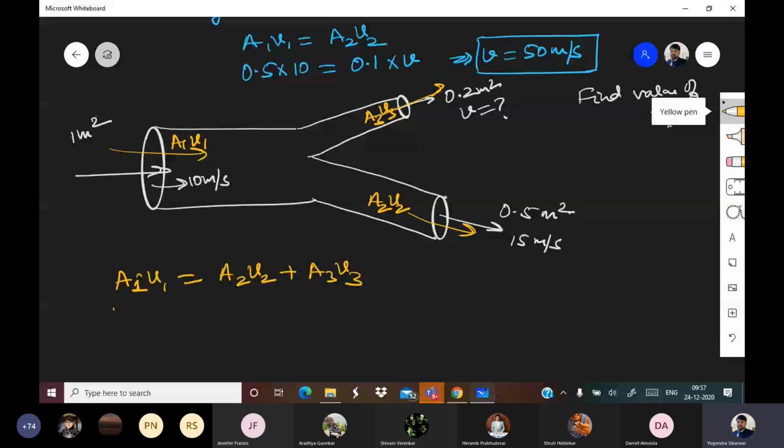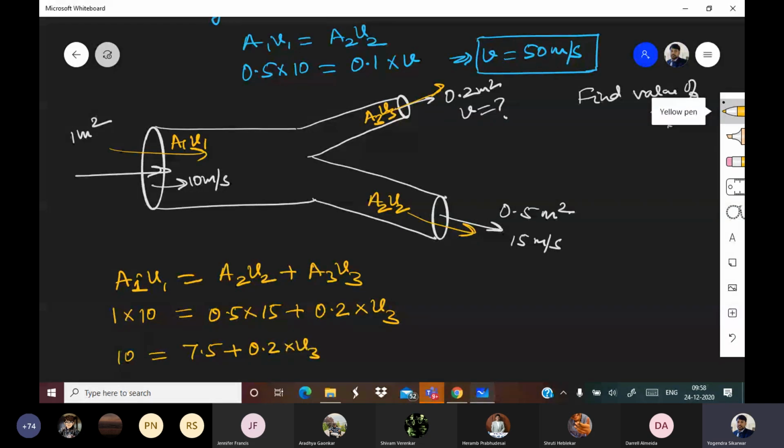So A1 is 1 into V1 is 10, is equal to A2 is 0.5 into 15 plus A3 is 0.2 into V3. So 1 into 10 becomes 10. 15 into 0.5 becomes 7.5, plus 0.2 V3.